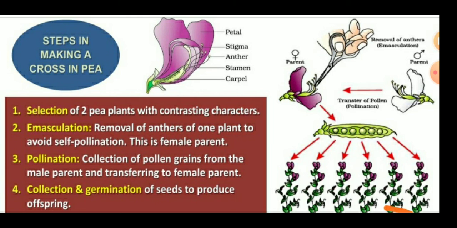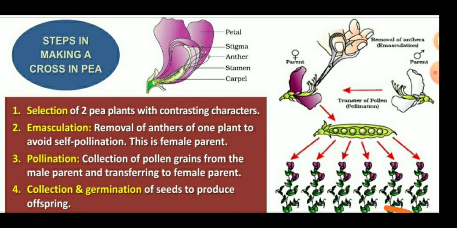For the selection, he chose the garden pea because of some characteristic features: the lifespan of the pea plant is very short, and cross pollination and self pollination can be done in pea plants, and he obtained the result in a very short period of time. So he selected the garden pea plant, and two pea plants with contrasting traits.